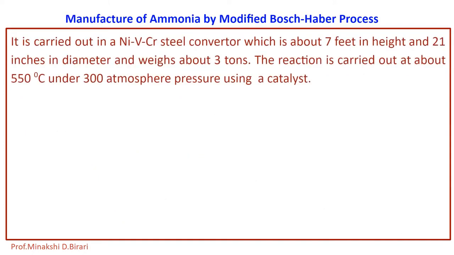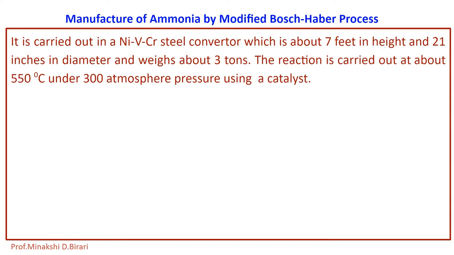Let us see the manufacture of ammonia by modified Bosch-Haber process. It is carried out in NiVCr steel converter, that is nickel vanadium chromium steel converter, which is about 7 feet in height and 21 inches in diameter and weighs about 3 tons. The reaction is carried out at about 550 degrees Celsius temperature under 300 atmospheric pressure using a catalyst.